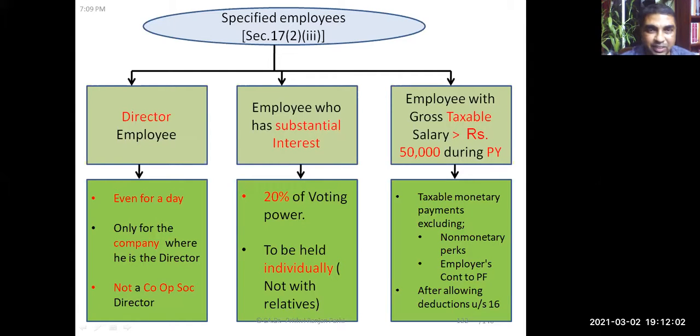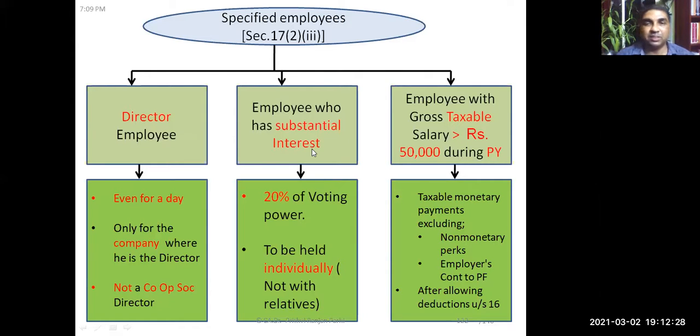Specified employee is explained in section 17(2)(iii). Now you see section 17, sub-section 2, clause 3. So three kinds of employees shall be regarded as specified employees. First category is the director employee, if the employee is a director. Second is an employee who has substantial interest.